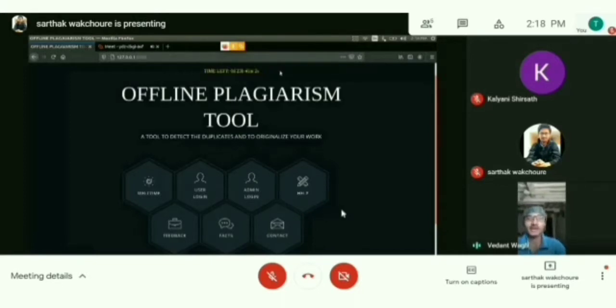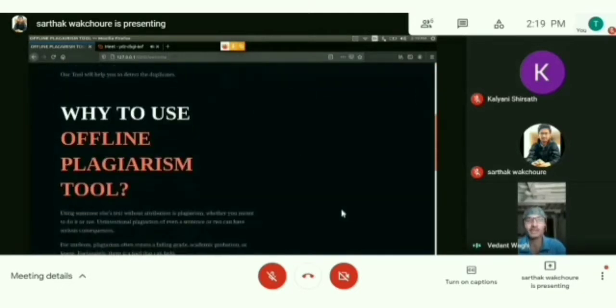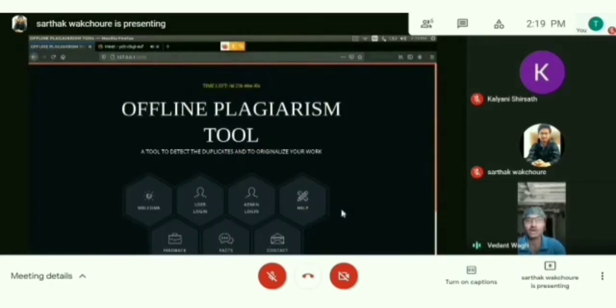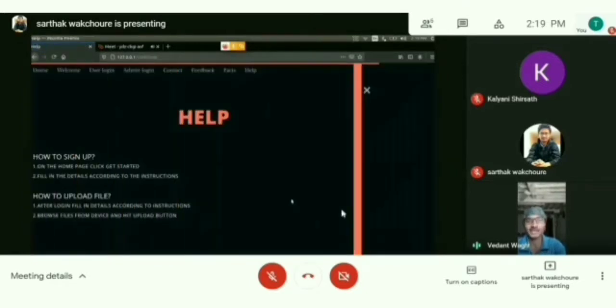Our project is an offline plagiarism tool. So the question arises, what is plagiarism? Plagiarism is the practice of taking someone else's work or ideas and passing them off as one's own. But when it comes to originality, there has to be someone or some system who will verify that the content is not copied or duplicated. Hence comes the idea of checking plagiarism.